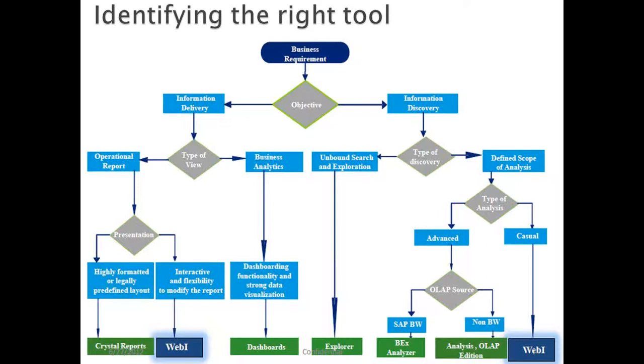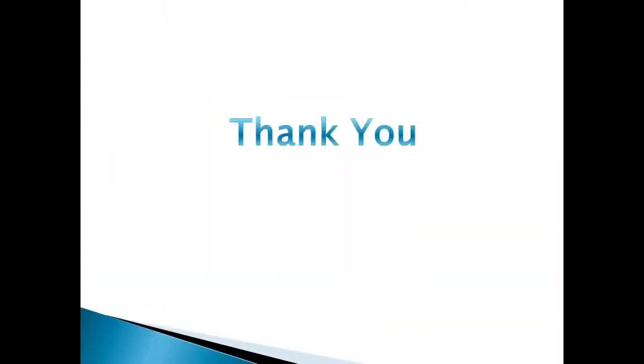Using IDT, we can create a universe. Upon that universe, we will create all our reports with respect to Crystal, Webi, Dashboards, Explorer, Analysis, anything. On a single semantic layer, we can create a number of reports with different tools. That's the bottom line of BO. Any questions?